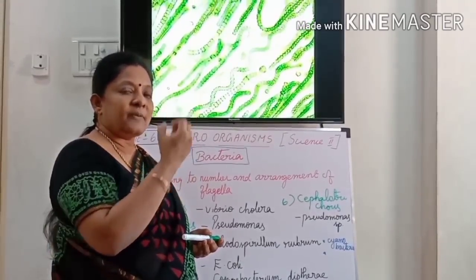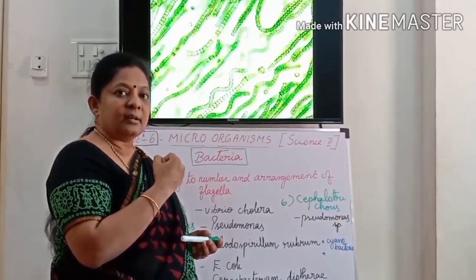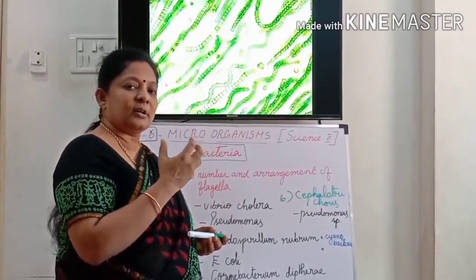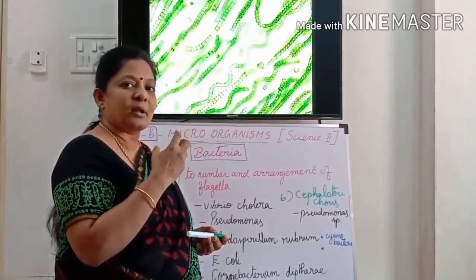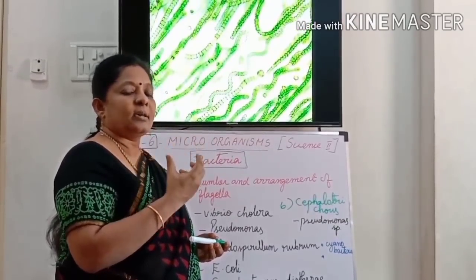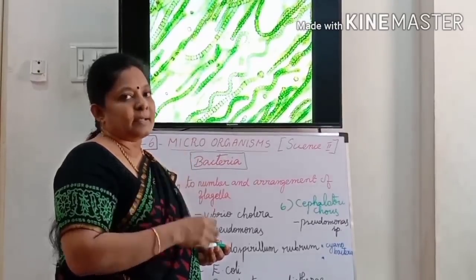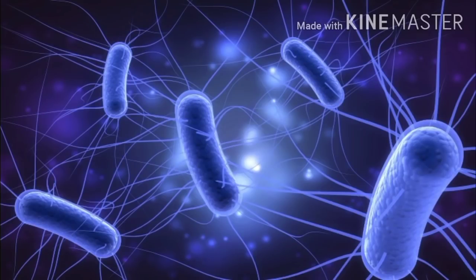They fix atmospheric nitrogen and convert it to a proper form, and it helps the plants. Some other bacteria also exhibit a symbiotic relationship. Example, Escherichia coli. It lives in the intestine of human beings. Bacteria reproduce by fission, that is binary fission and multiple fission.